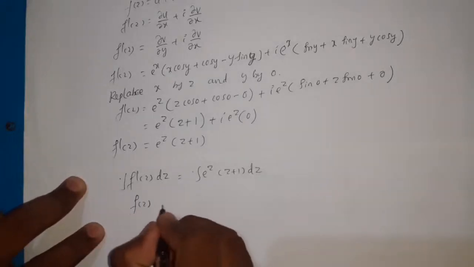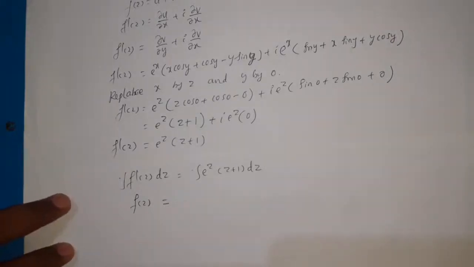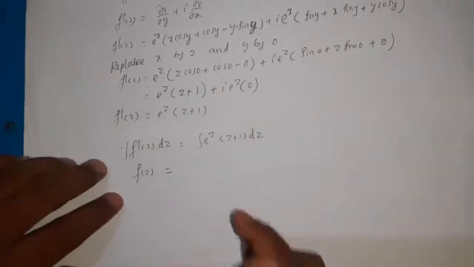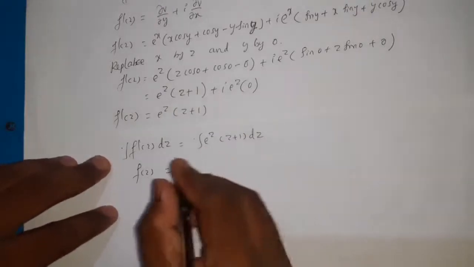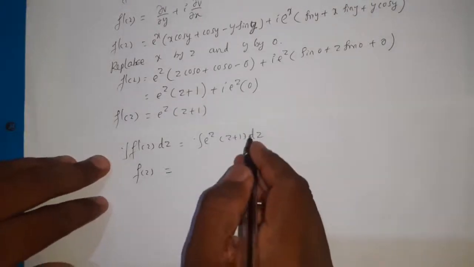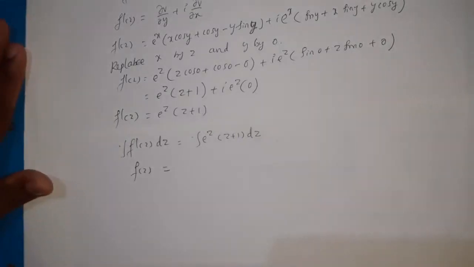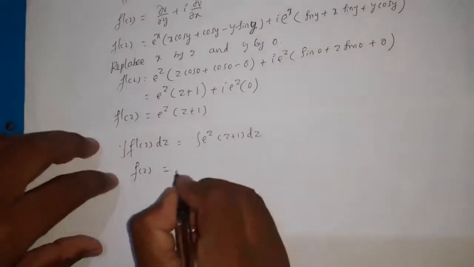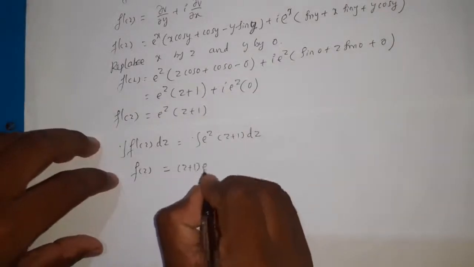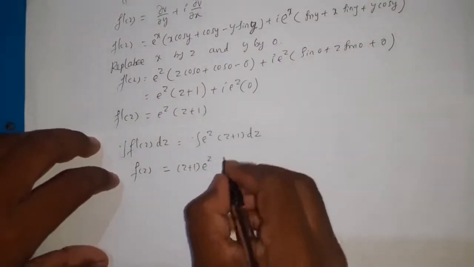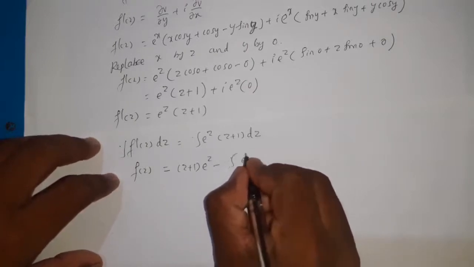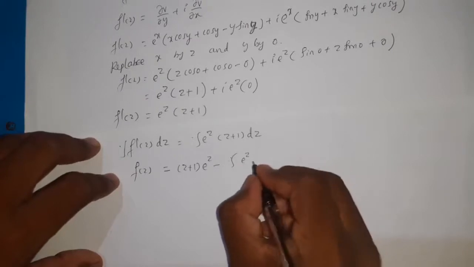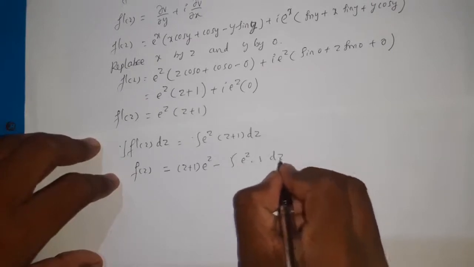That LHS becomes f of z and is equal to, here we need to integrate by parts. So for that, let us choose z plus 1 as the first function and e power z as the second function. Then z plus 1 as it is, integration of e power z is e power z, minus integration of e power z, then differentiation of z plus 1 is 1, dz.